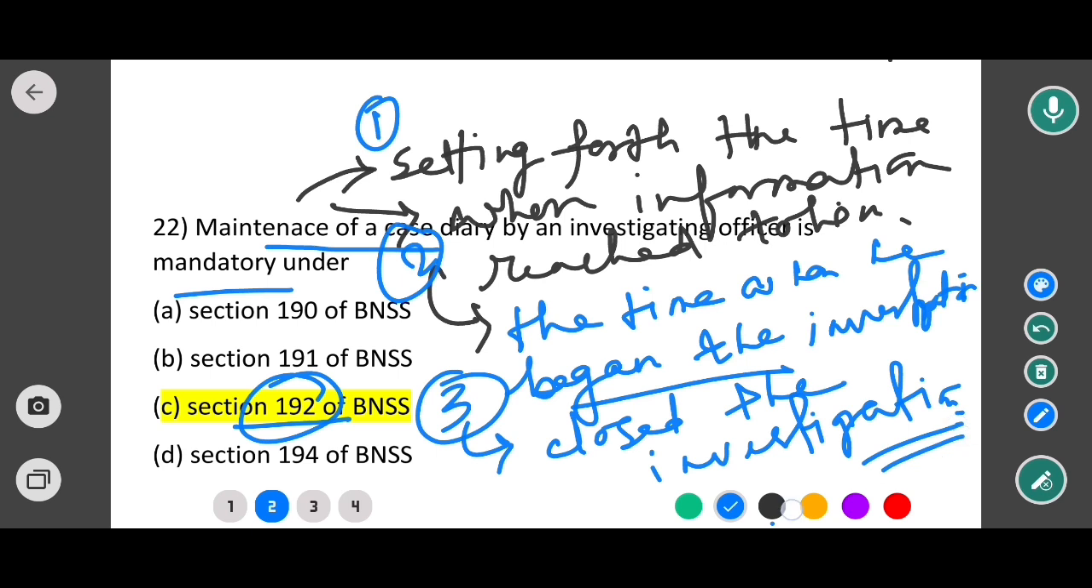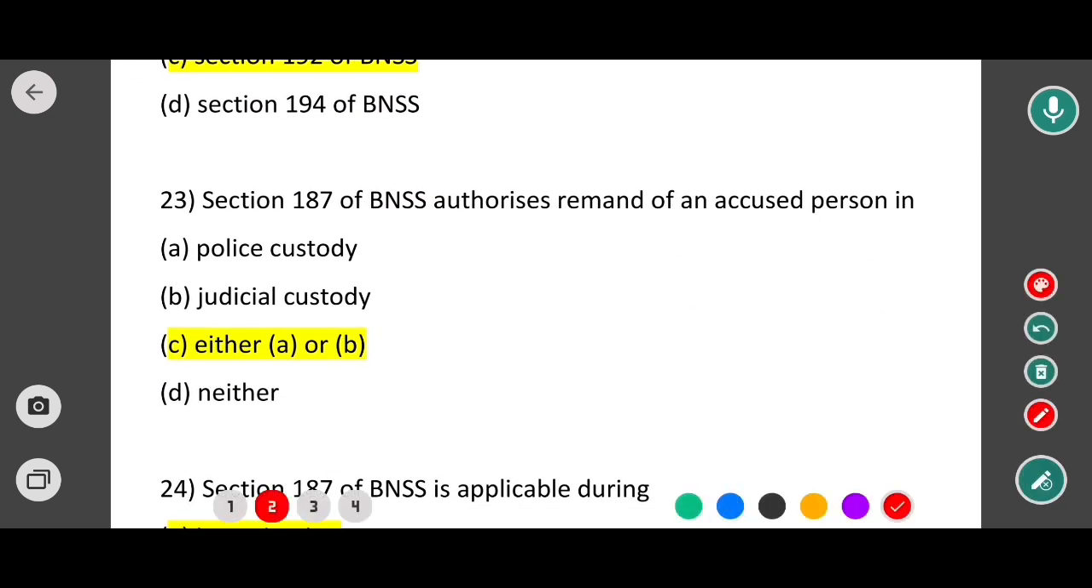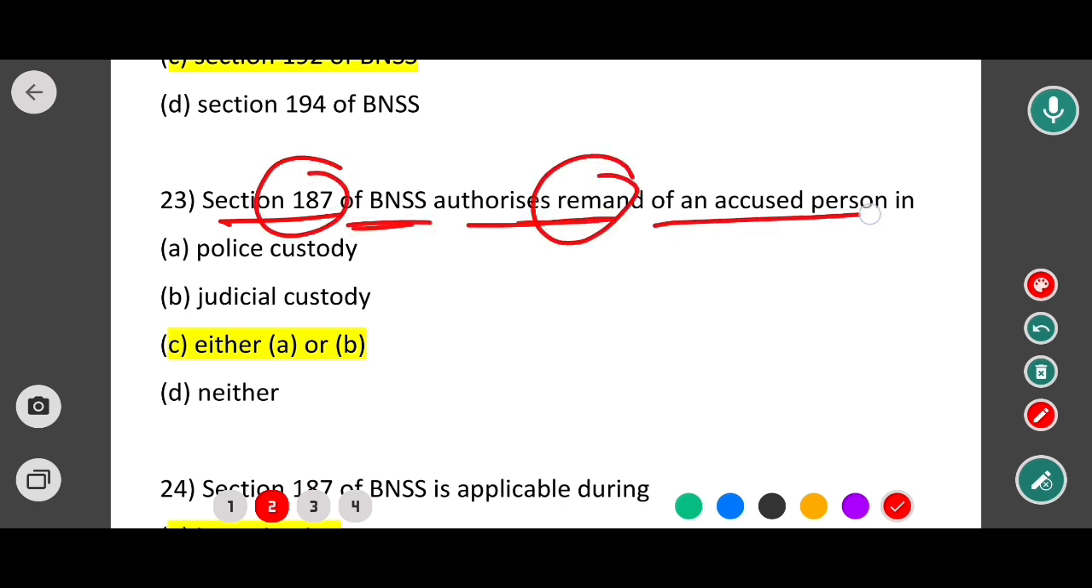He began the investigation and the time when he closed the investigation. So in this case, option C would be the correct answer. Okay, so now moving to the next question. Next question is: section 187 of BNSS authorizes remand of an accused person in which options are: